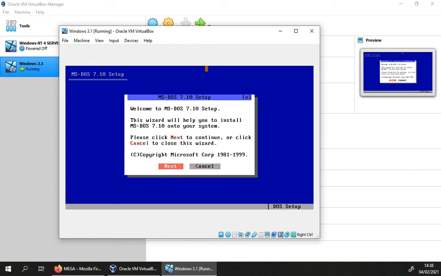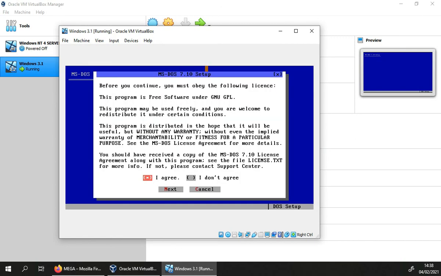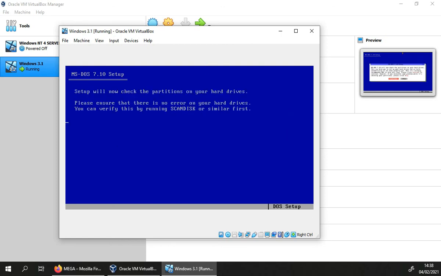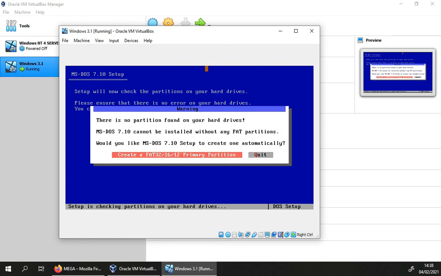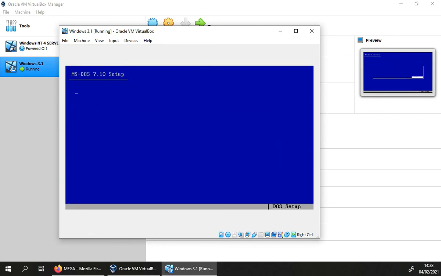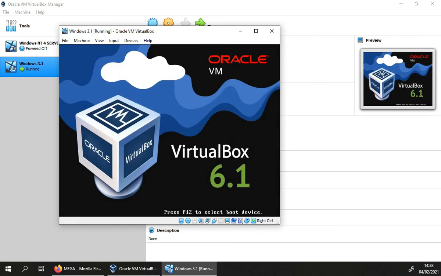Okay, so to set up DOS, we don't even need to do that much. We just need to partition the drive so that I can set up. So continue everything. Normally, if you were on a real PC, then you would have to partition the drive before you run the setup. But this setup is created so it can do everything automatically in the setup. So yeah, there we go. You can see it's creating the partition for 2 GB, and then we just got to restart it.